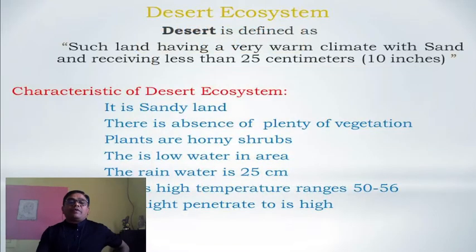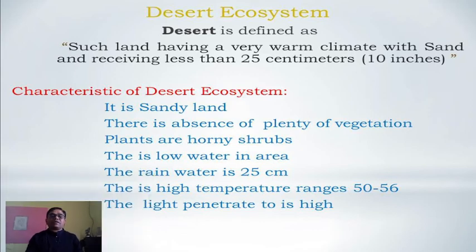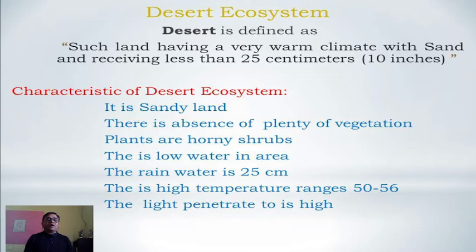Okay, so we see one by one. The desert ecosystem is one example. There are many types of ecosystems, classified on the basis of the biotic component or community involved in that ecosystem. The desert ecosystem is defined as land having a very warm climate with sand and receiving less than 25 centimeter of water. So basically there is a small amount of water. This is the basic criterion, and it shows sandy land, so it is also called the sand ecosystem or sand land ecosystem.